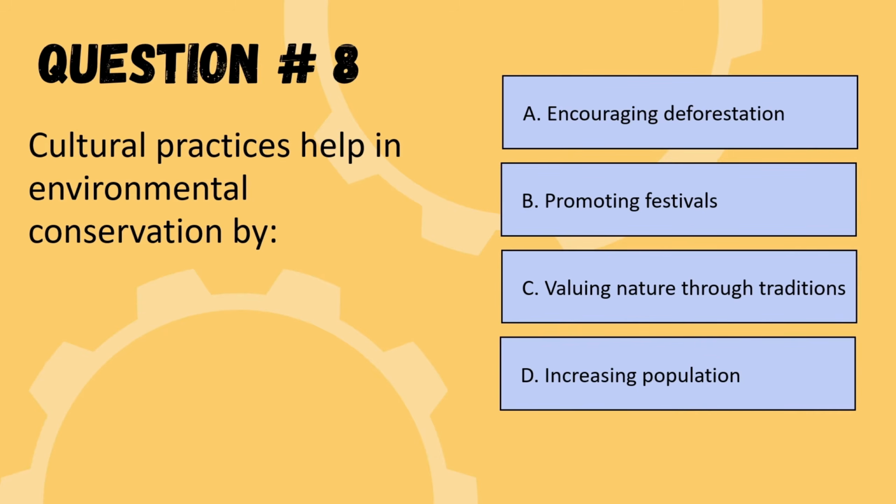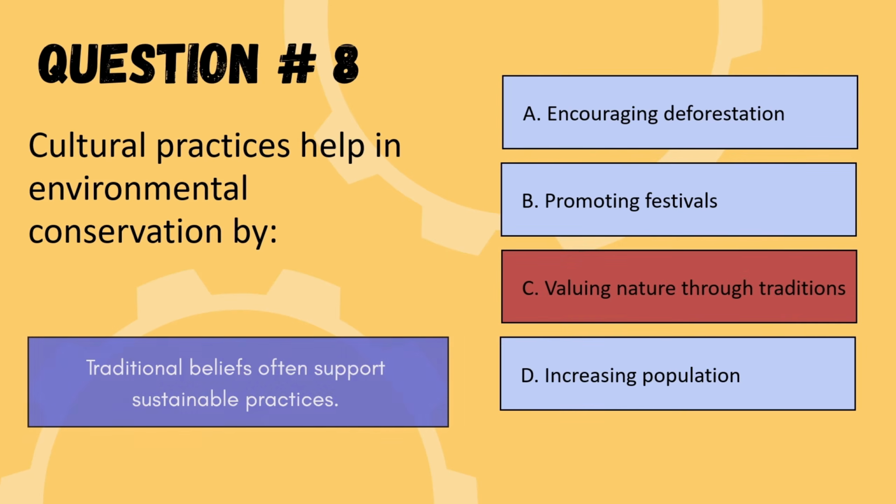Our next question is, cultural practices help in environmental conservation by. Options are encouraging deforestation, promoting festivals. Option C, valuing nature through traditions. Option D, increase population. So the correct option is option C, valuing nature through tradition. We are moving to the next question.